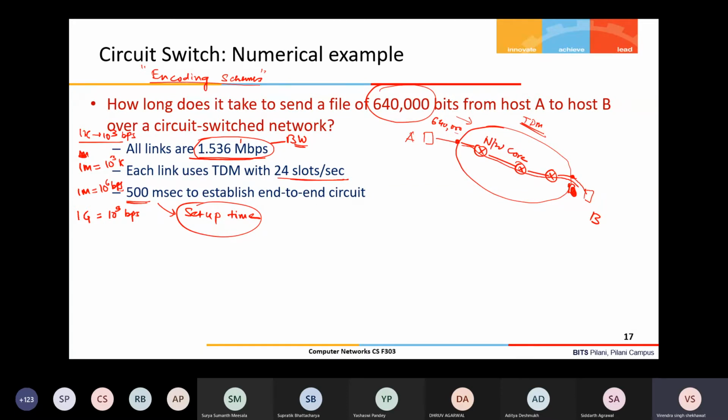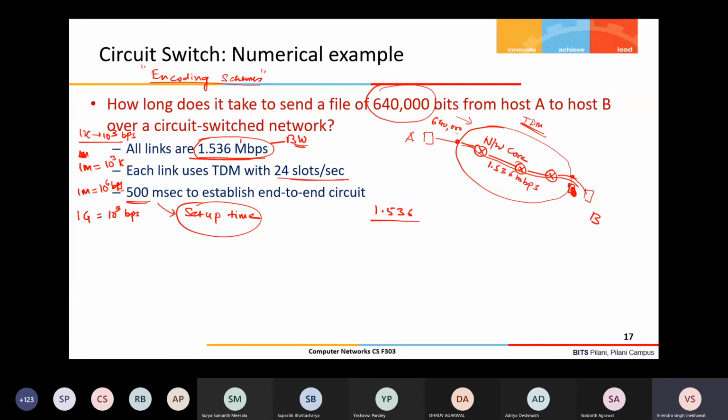So now in every second, one user will get one slot. So what will be the one user bandwidth per second? 1.536 Mbps is the total link capacity.